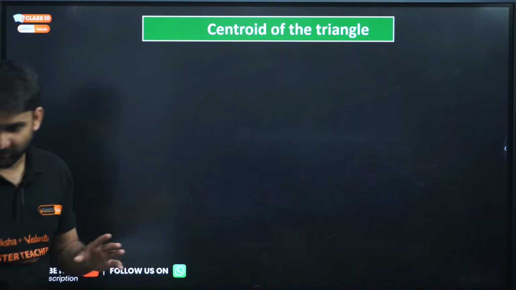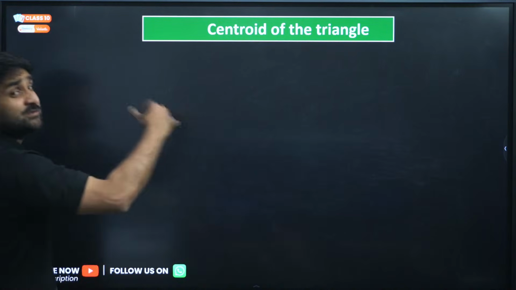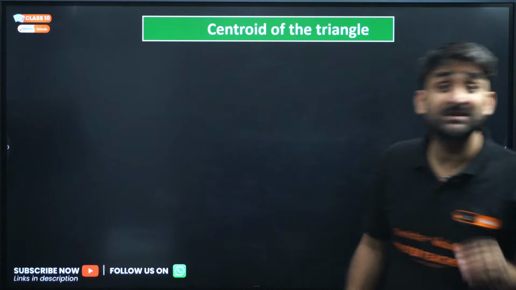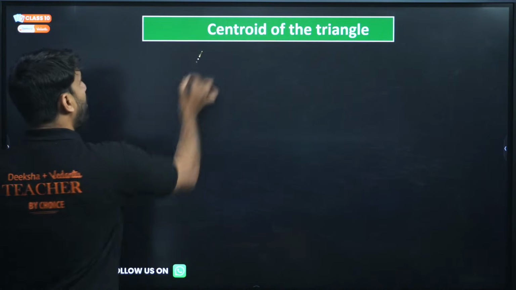Yes, Kavya, very good, superb. Now moving to centroid of the triangle. What is called centroid? First you must know the definition of centroid. Basically centroid is the point of intersection of all the medians.